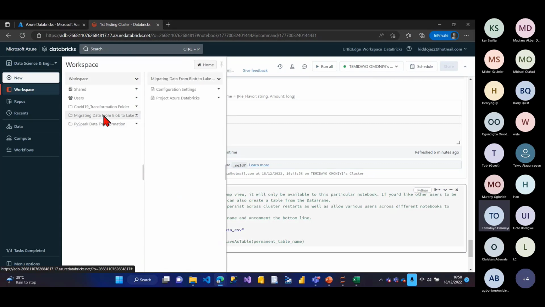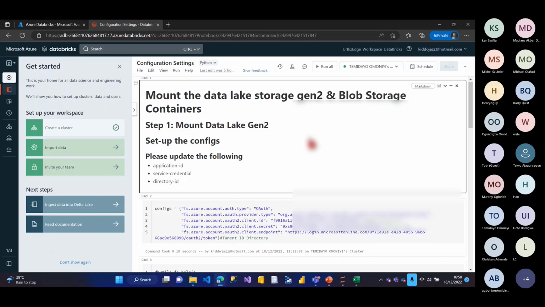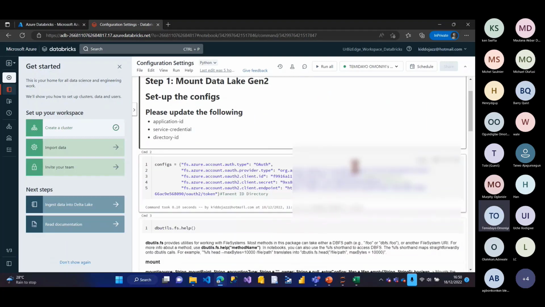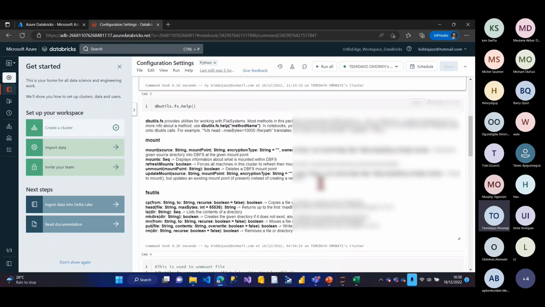So I'll go to my workbook. I'll go to my migration. I actually have another file called configuration file here. These are some of the things I will still need to blur out when I'm doing the video. For your configuration, you need your application ID, you need your service credential, you need your directory ID, right? These are the things you have to get when you're creating your blob storage. So I'll drop a link on how to go about it. It's actually in the GitHub repo.